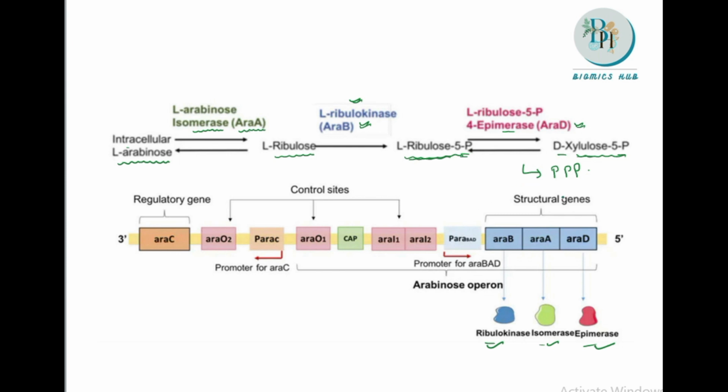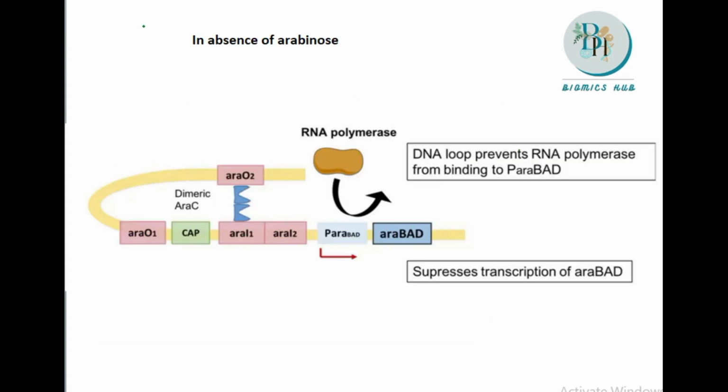For that it requires the structural genes. Now let's see the condition in the absence of arabinose. We saw that the regulatory gene present was araC, and it was in a dimer form. The AraC was working as a negative regulator as well as a positive regulator, and it was a dimer. This is the situation when the arabinose is not present.